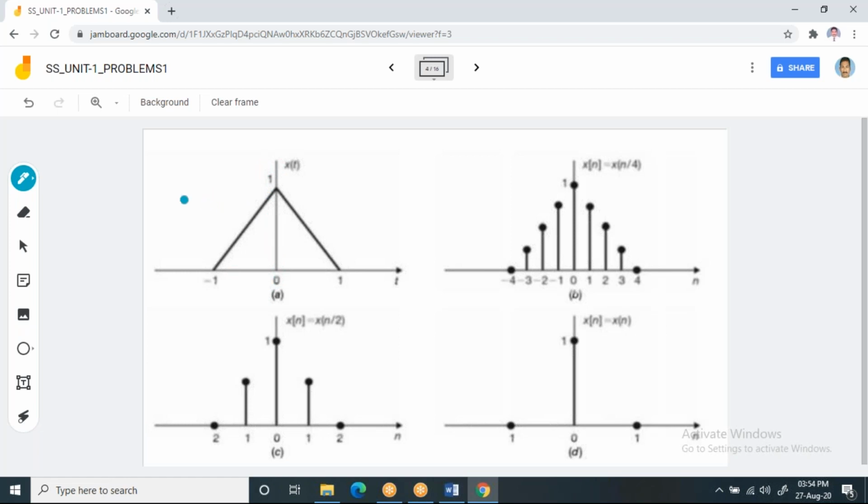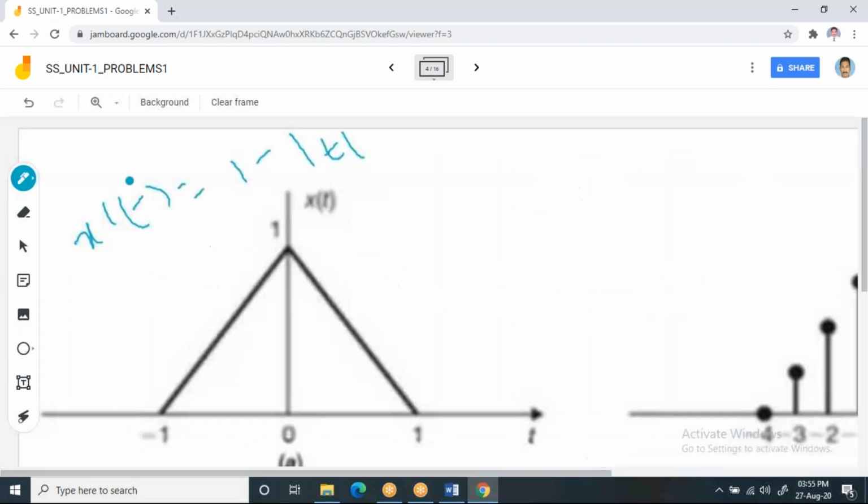So this is the continuous waveform x of t, which is equal to 1 minus mod t. This is the equation for this.